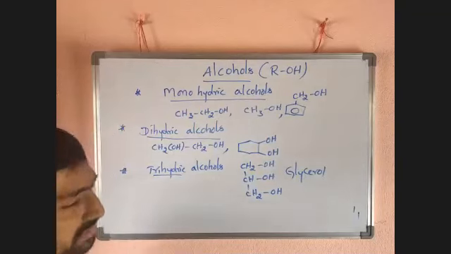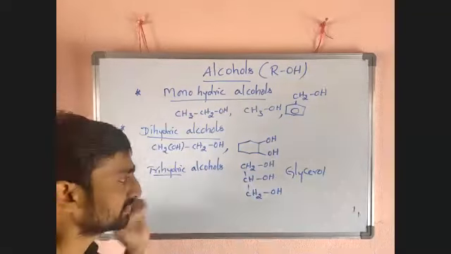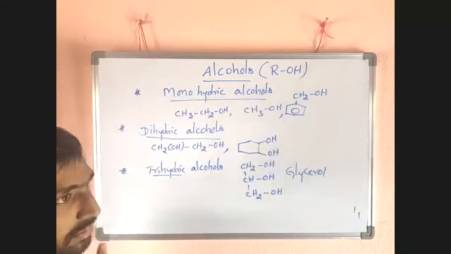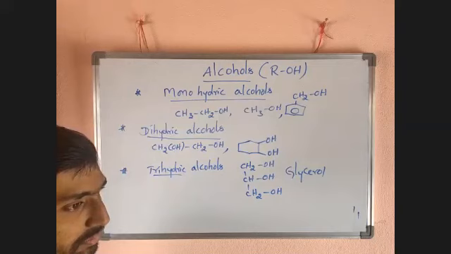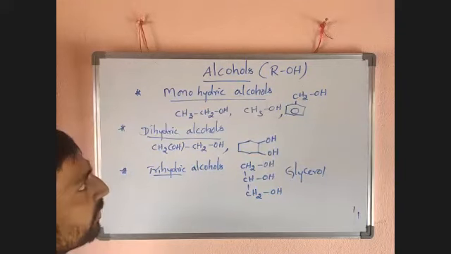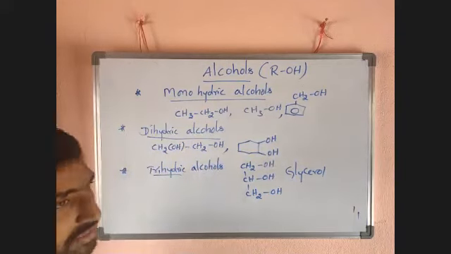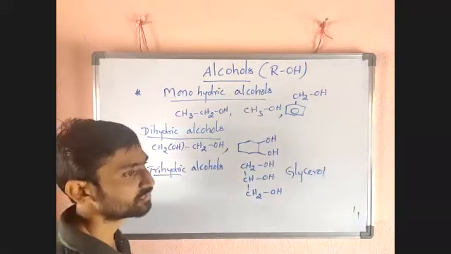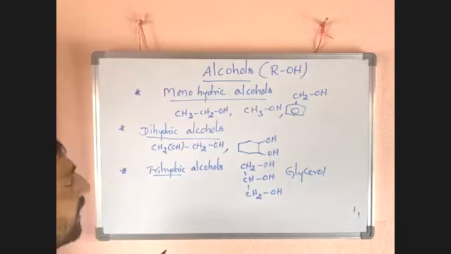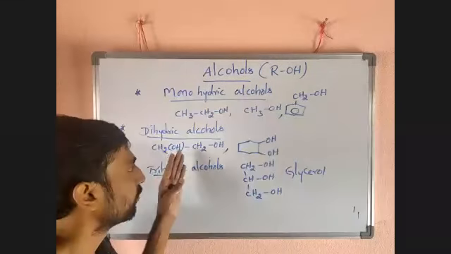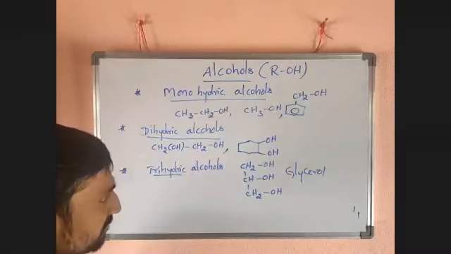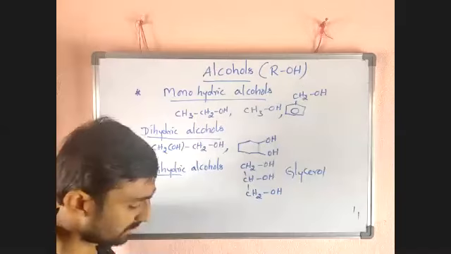Don't write, just listen. I want to go through this quickly; from preparations onwards, I will write. Monohydric alcohols means alcohols with only one OH group. Dihydric alcohols means alcohols with two OH groups. Trihydric alcohols means alcohols with three OHs.